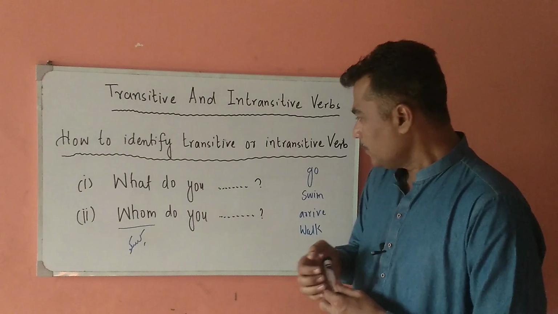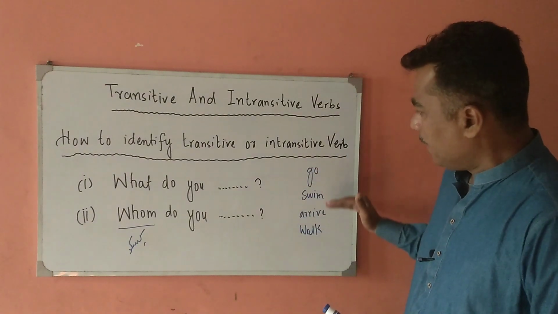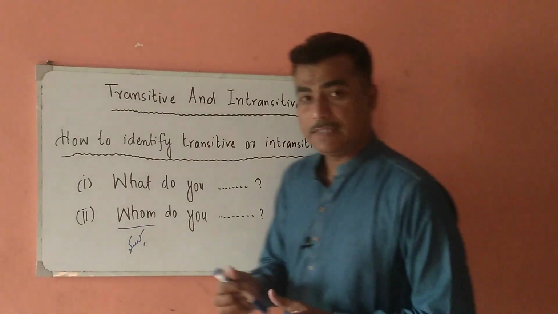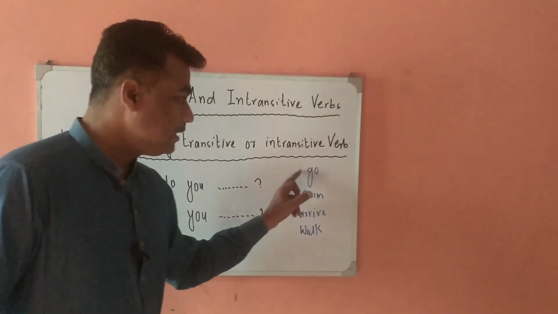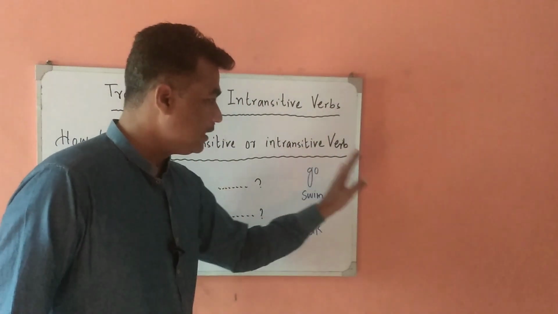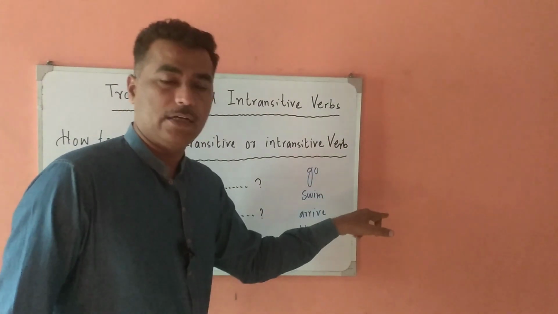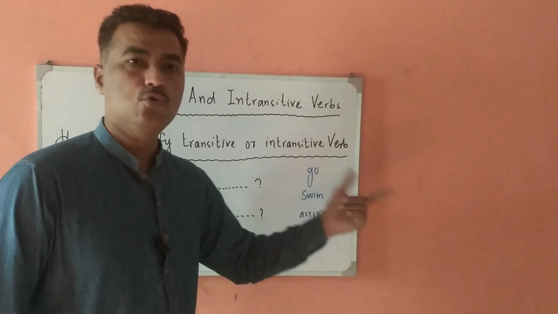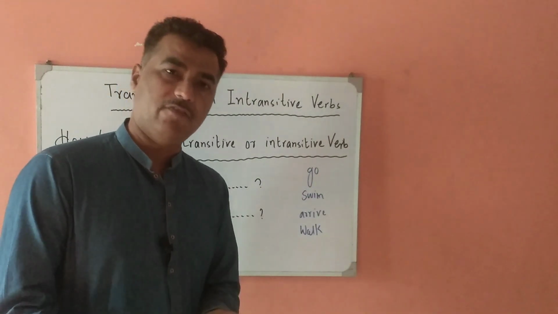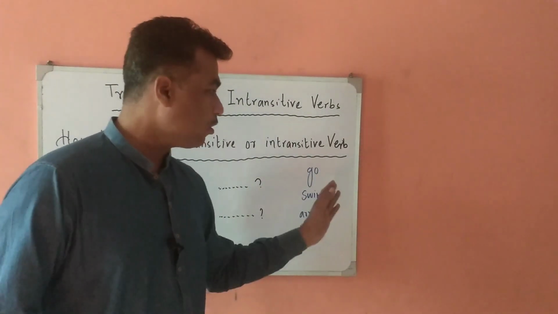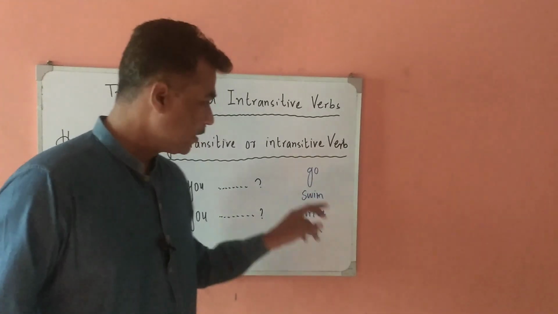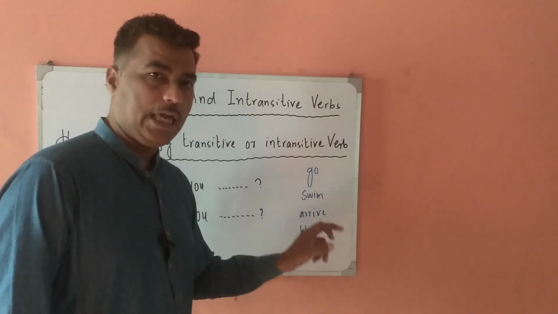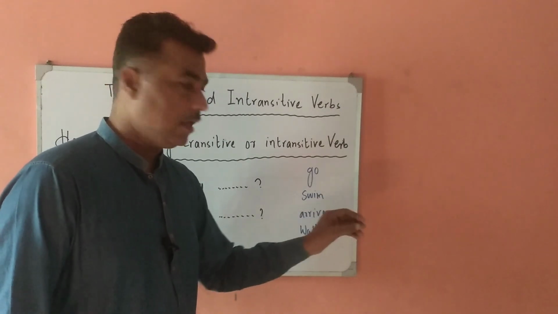Now these all are intransitive verbs, and whenever we find them, they may contain an indirect object in the sentence. For example, if I say we go to school, to school is an adverbial or a prepositional phrase. In swim, we will not find a direct object. She is swimming in the pool.